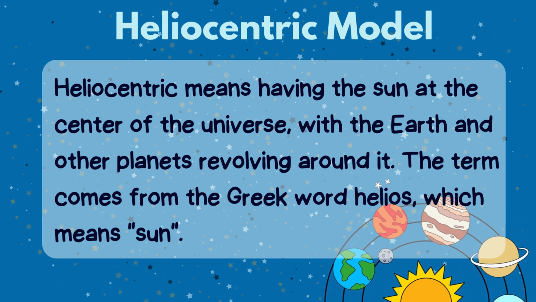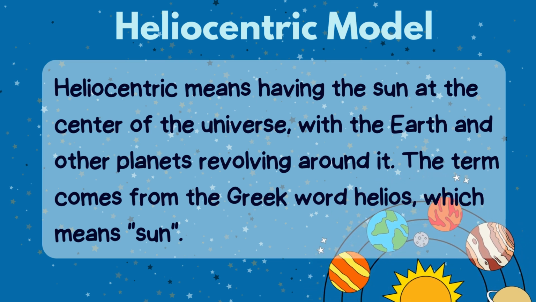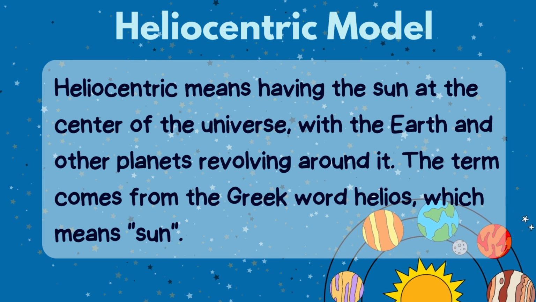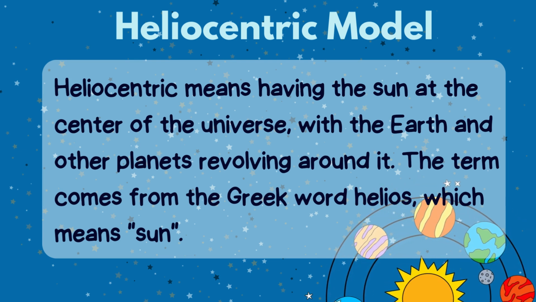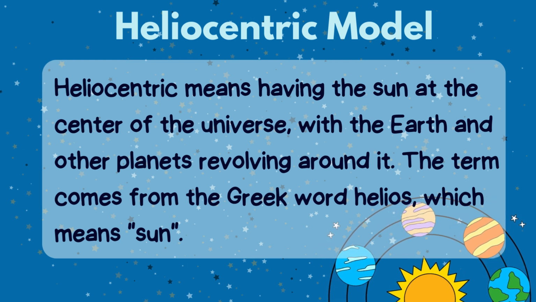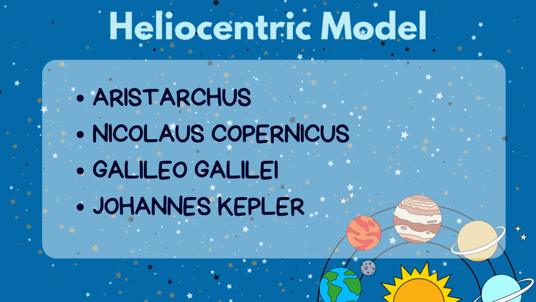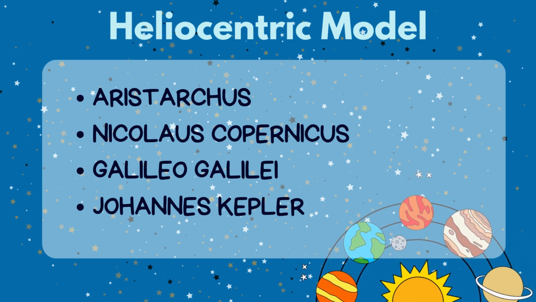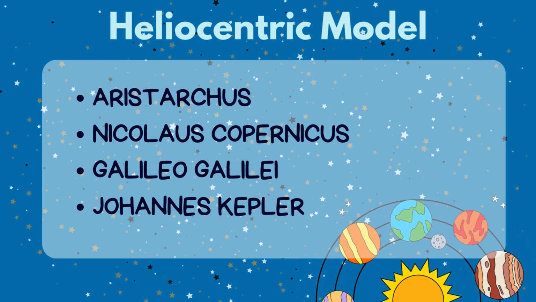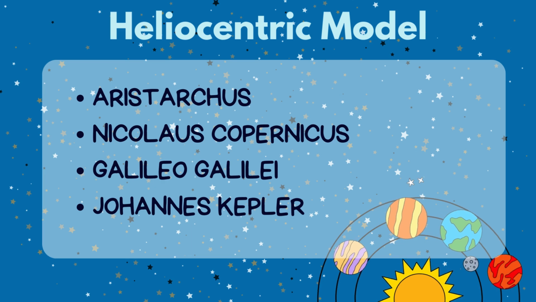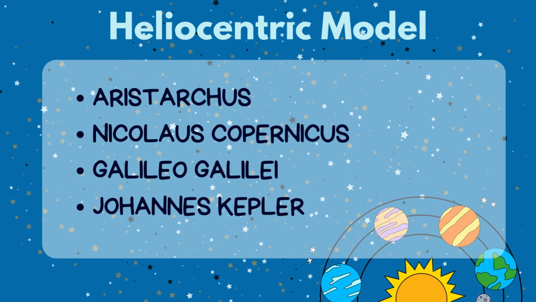Heliocentric means having the Sun at the center of the universe, with the Earth and other planets revolving around it. The term comes from the Greek word helios, which means sun. Many astronomers believed in the heliocentric model, such as Aristarchus, Nicolaus Copernicus, Galileo Galilei, and Johannes Kepler.